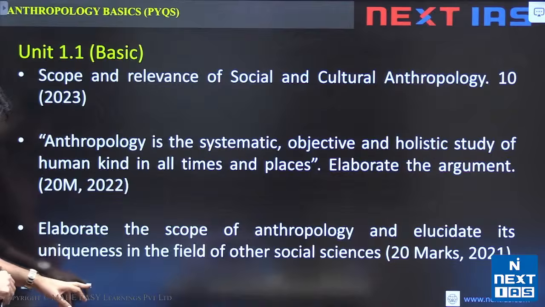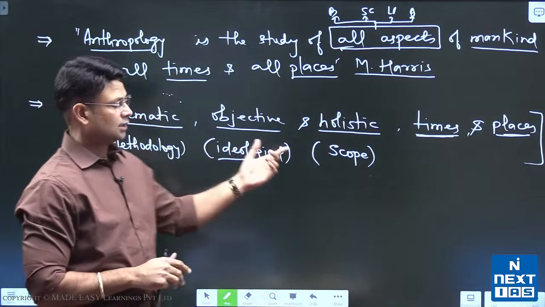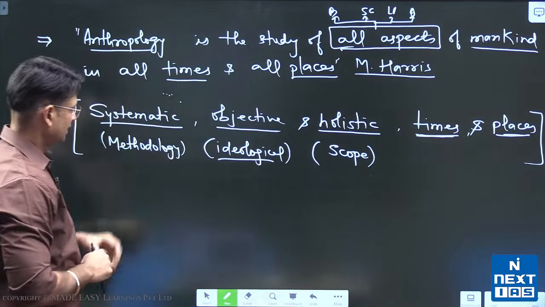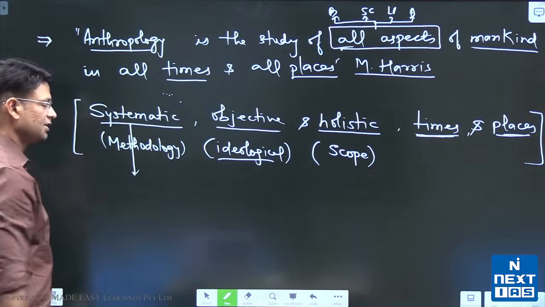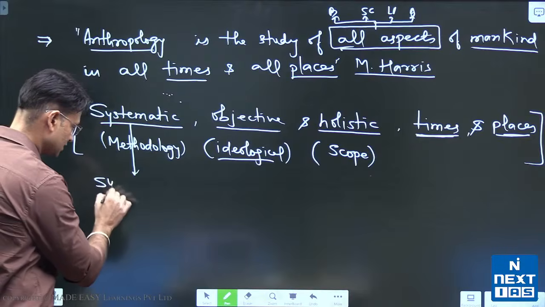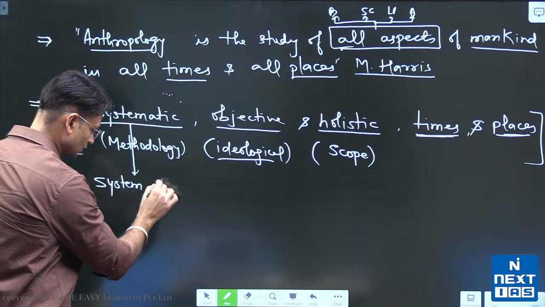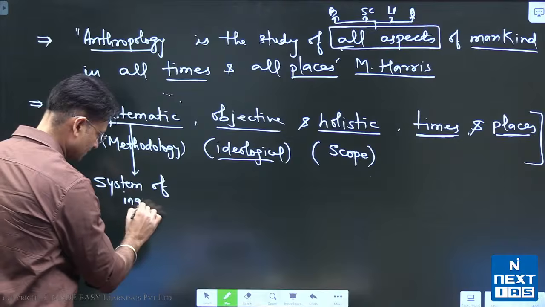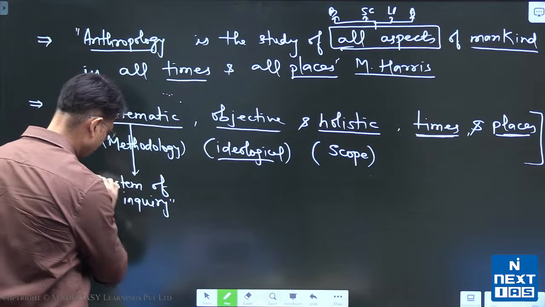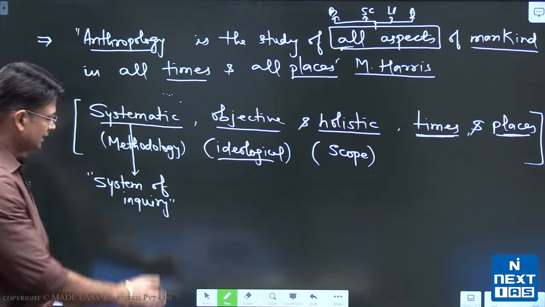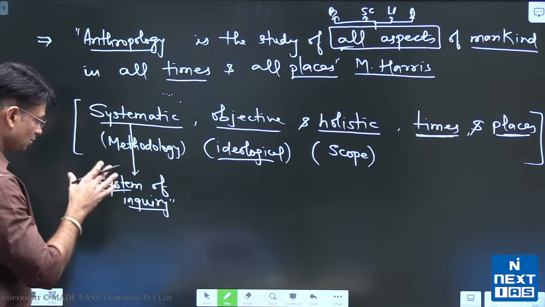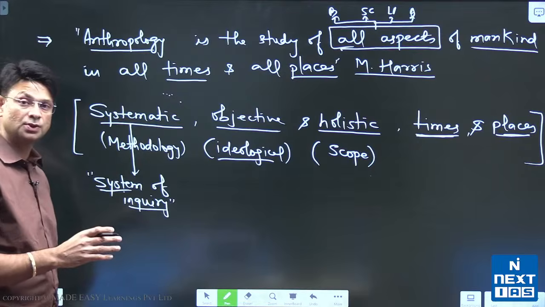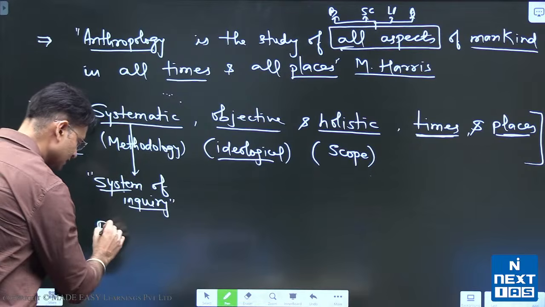Now if you go to this definition, what does it say? That anthropology is a systematic study. Systematic means it has its own system of inquiry, its own method of inquiry, right? Now, what is that system of inquiry, or what is the methodology? The most important methodology of anthropology is that it is a field science.